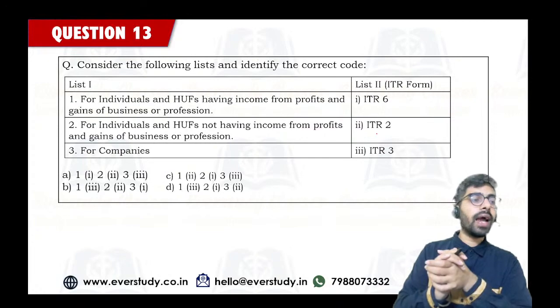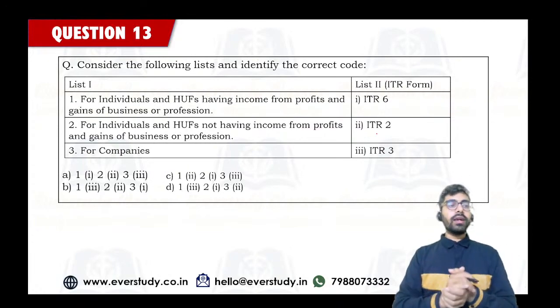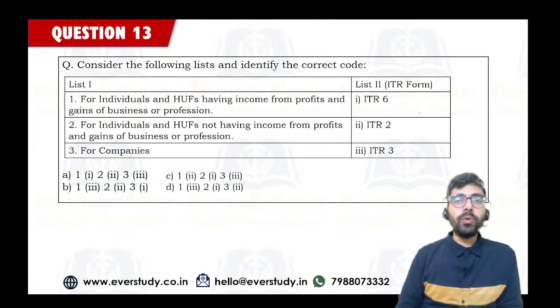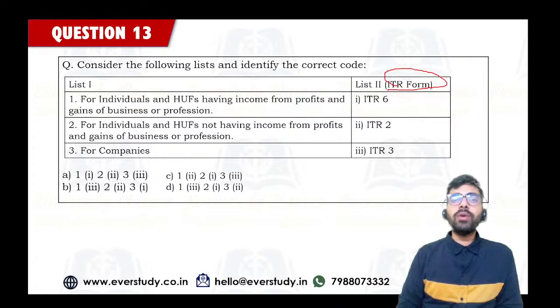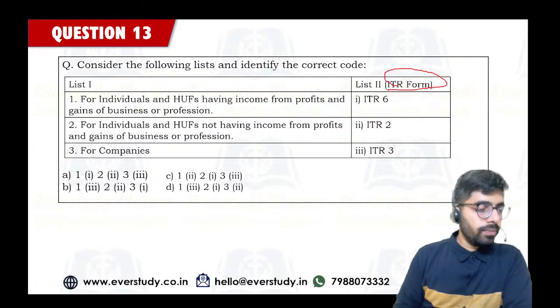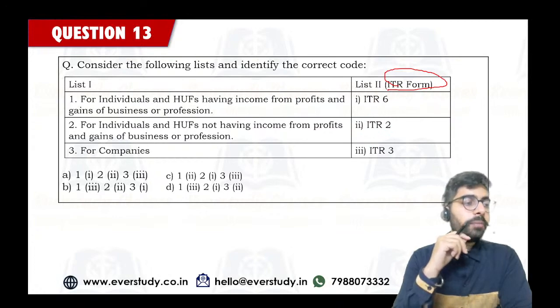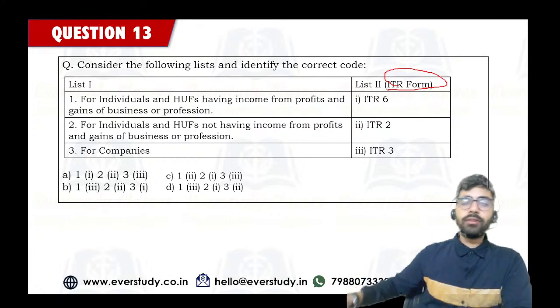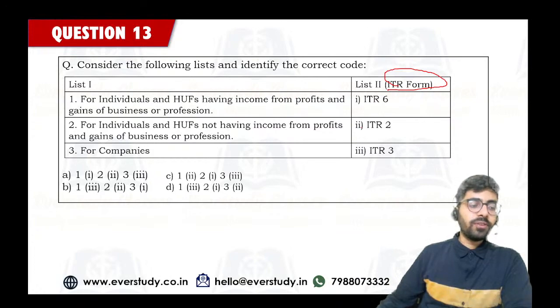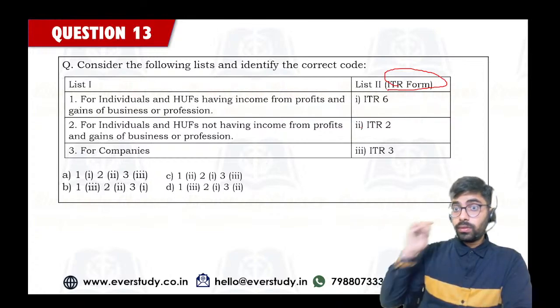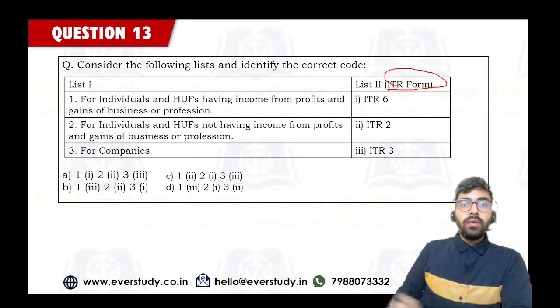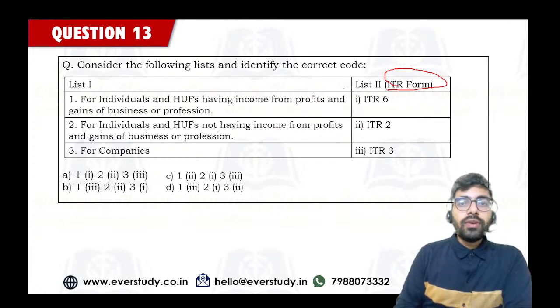Consider the following list and identify the correct code. List 1 and list 2. Basically, these are the ITR forms which are given and you have to match them correctly. For the previous one, I got many answers as correct, and let's hope some correct answers for this one as well. For individual and HUF having income from profits and gains of business or profession.